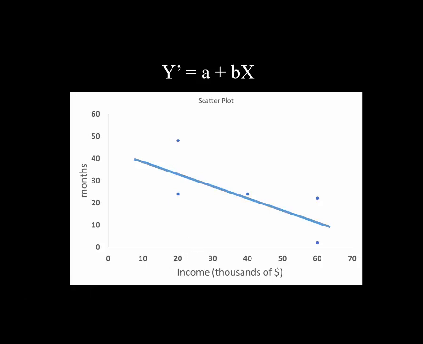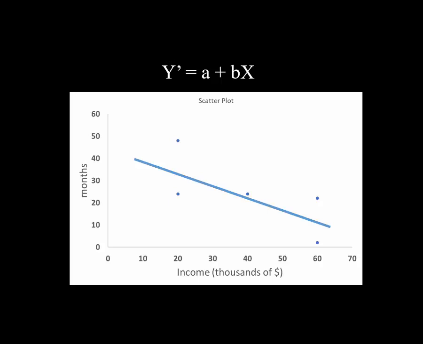Now, statisticians also sometimes use a little caret over the y to symbolize predicted value, like that, and they just call it y hat. Y hat means the same thing as y prime, and it is just another way of symbolizing the predicted value. And of course, we do that because we can't just stick to one symbol for anything. Everything's got to have at least 2 symbols and at least 2 names, usually 4 or 5 names. That way we can maximize confusion as you're trying to learn this stuff.